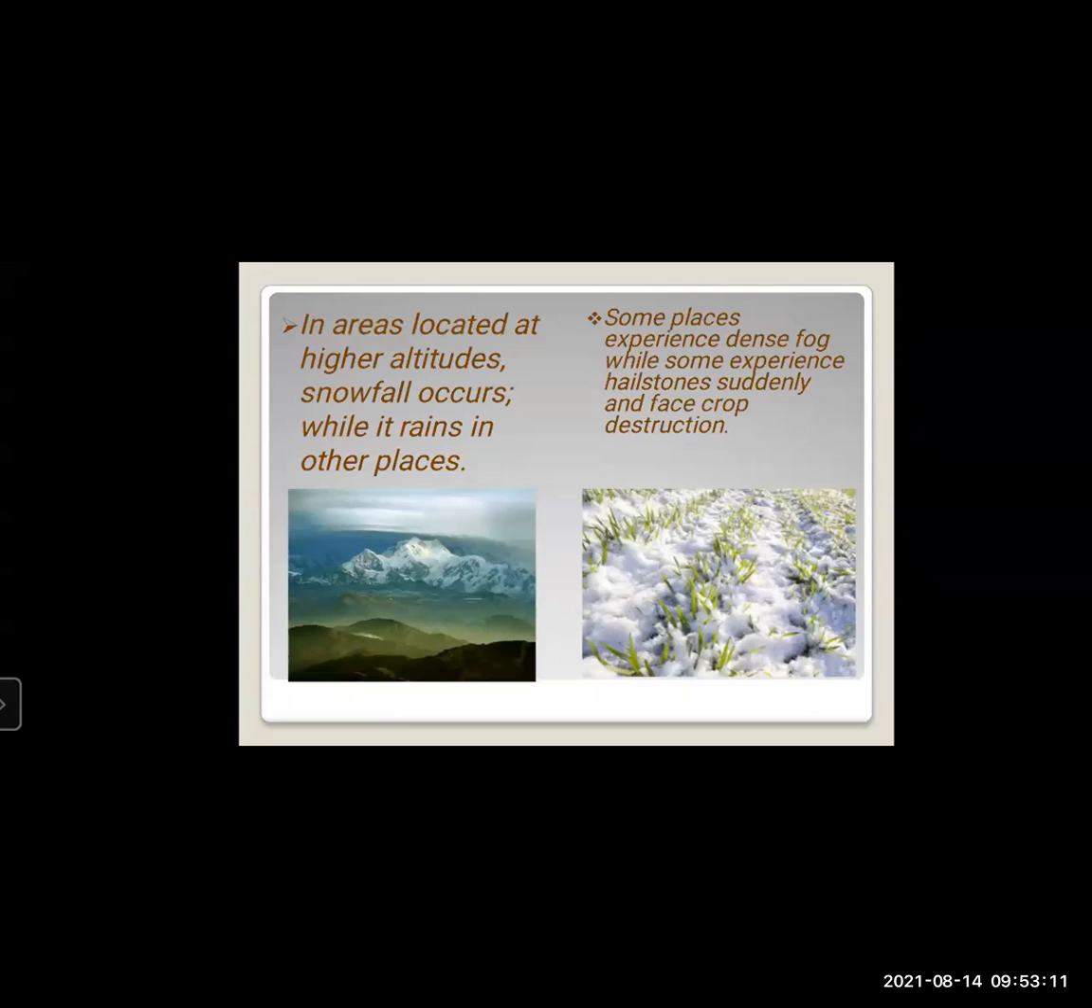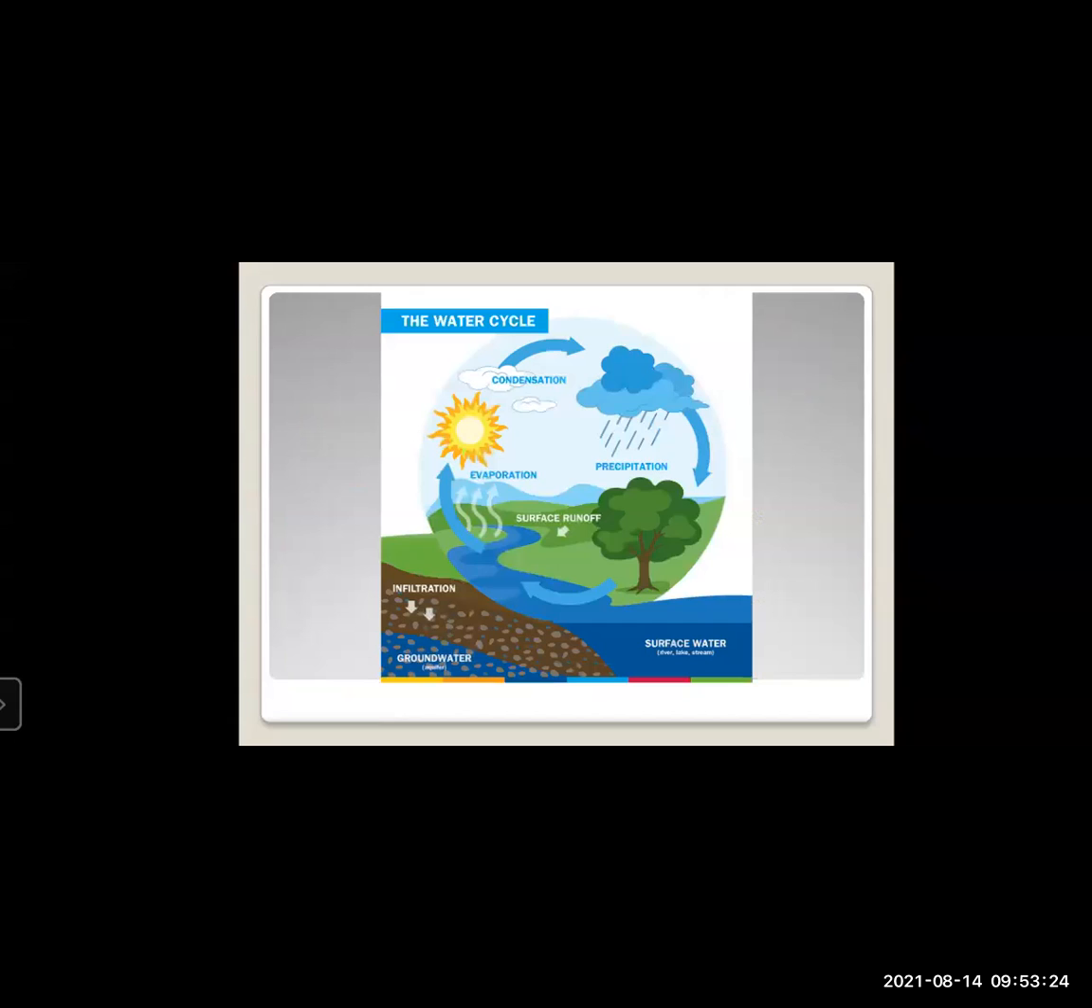Now after this we are going to learn the forms of condensation. To study this we are going to go to the water cycle. As in the previous classes you have studied the water cycle, but to understand this chapter, whatever terms are included in it, we are once again going to study the water cycle. Now here you can see the image of the water cycle. The first stage is evaporation.